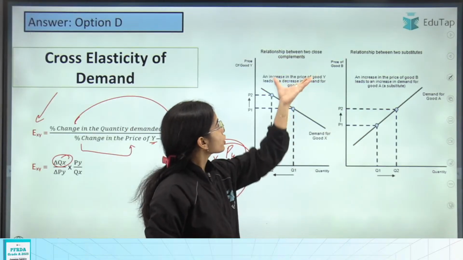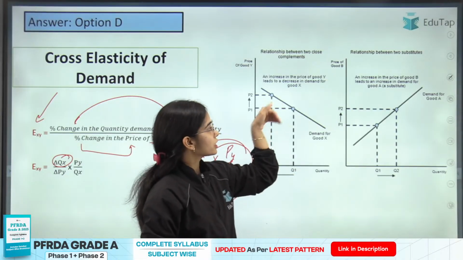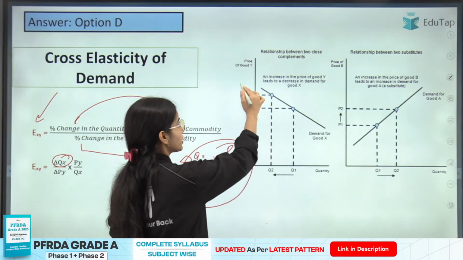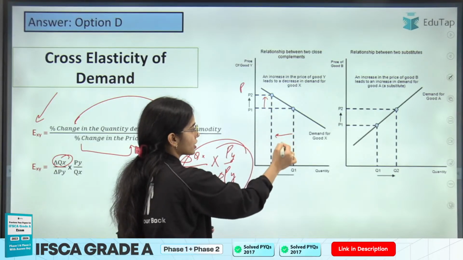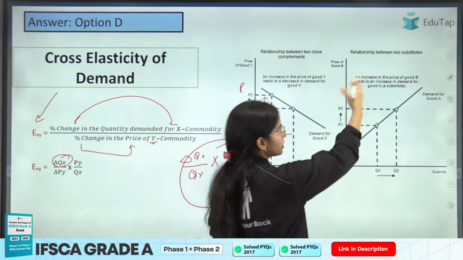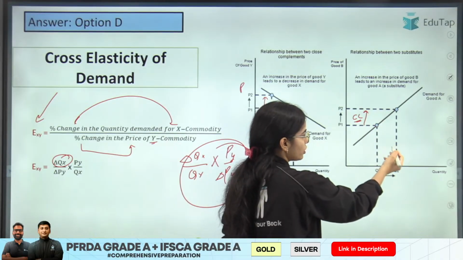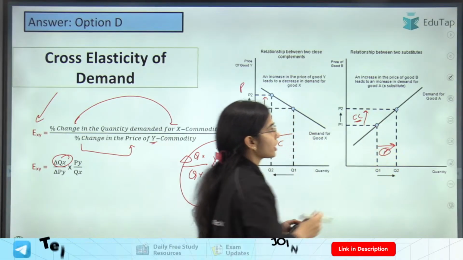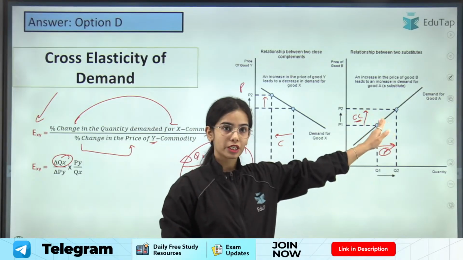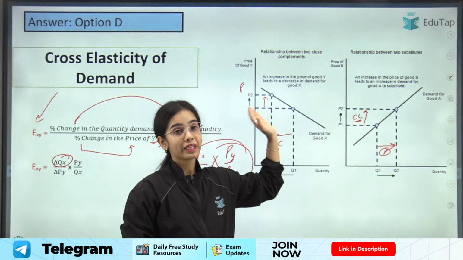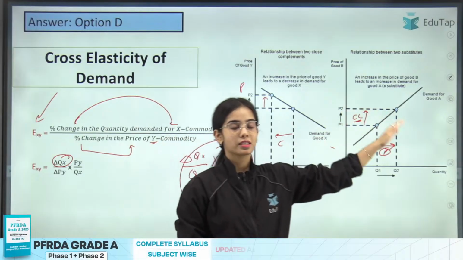For complementary goods, like petrol and cars, if the price of petrol is increasing, the demand for cars will reduce.